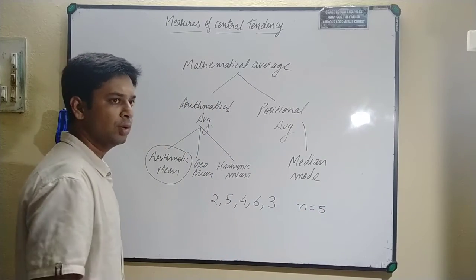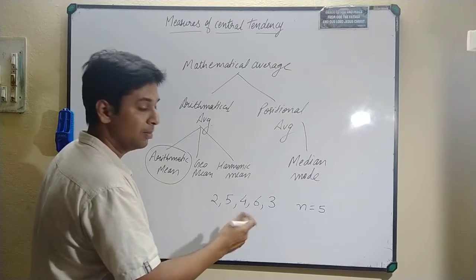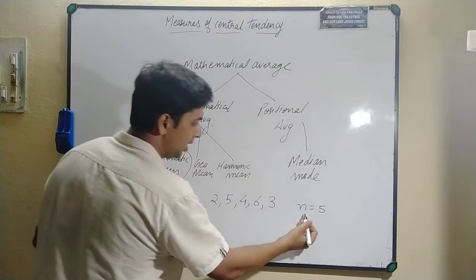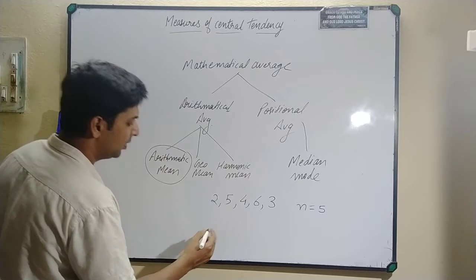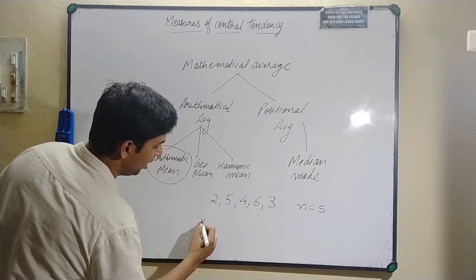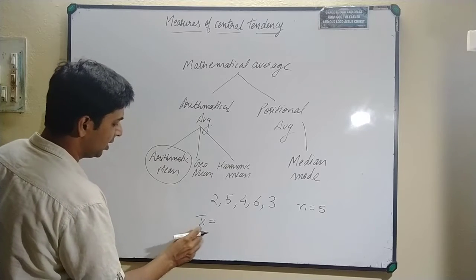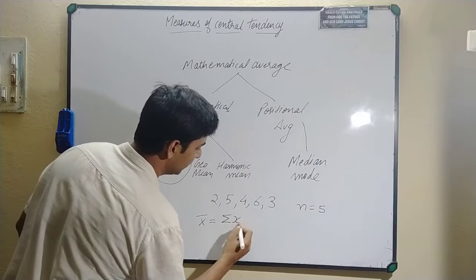Basically, how do we calculate average? We take the total of these numbers and divide it by the number of items. Here n, the number of items, is 5. The formula used is: the mean is denoted by x bar, which equals summation of x upon n.